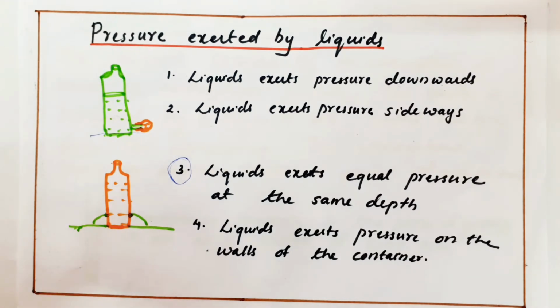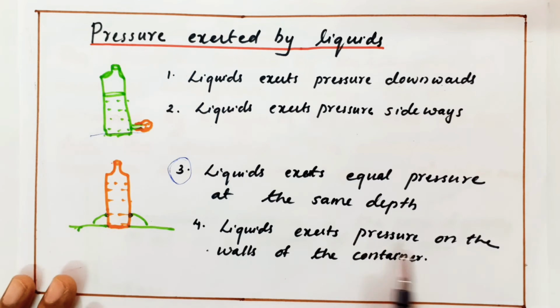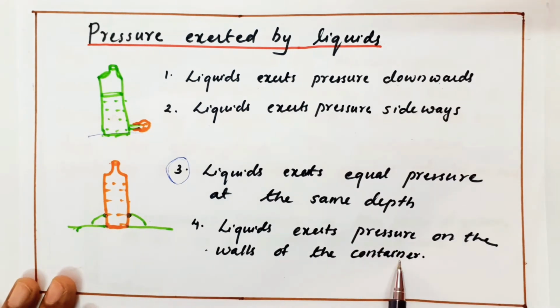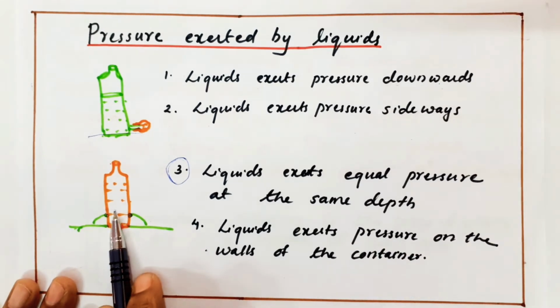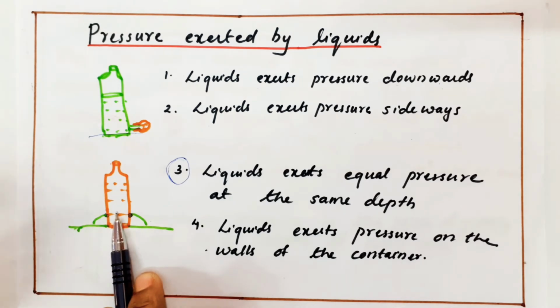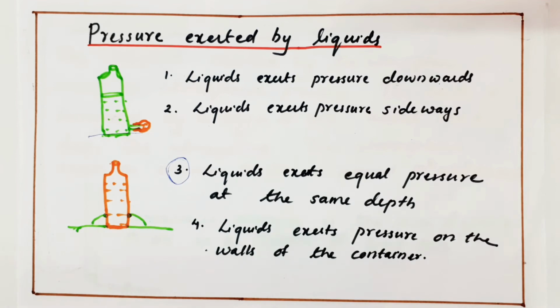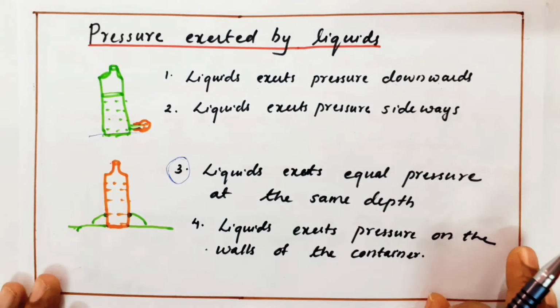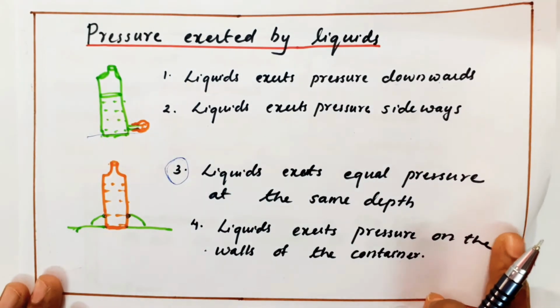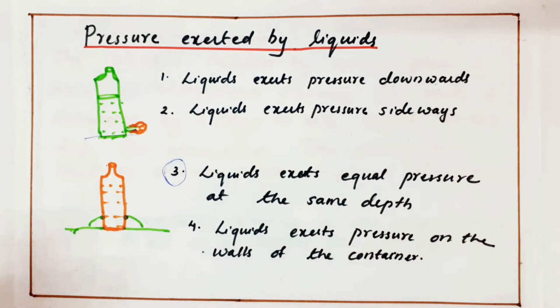And you can conclude that liquid exerts pressure on the walls of the container where you are keeping that liquid. Liquid we can keep only in containers. Wherever you are keeping the liquids, the container walls also get the pressure as well as the force. So I can conclude that liquid exerts pressure downwards, and liquid can exert pressure sideways.